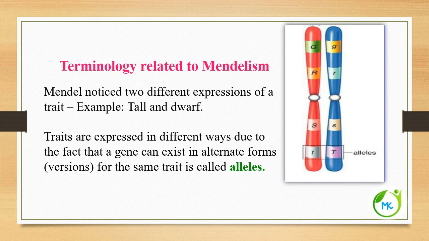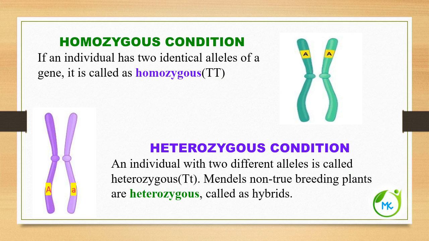The traits are expressed in different ways due to the fact that for the same trait, the gene can exist in alternate forms. So tall and dwarf are called alleles. Here you can see in the figure, the capital T, its alternate form is small t, and so it constitutes alleles.